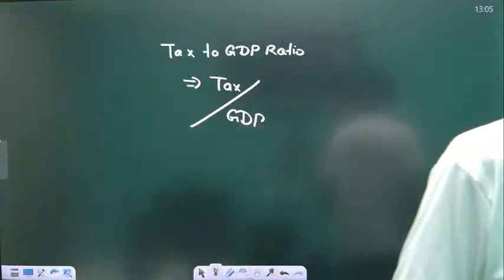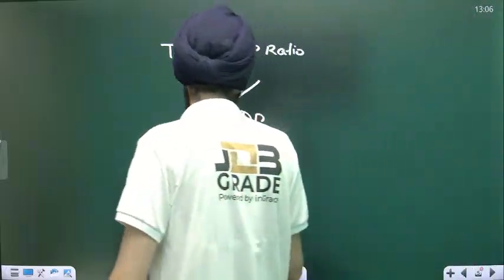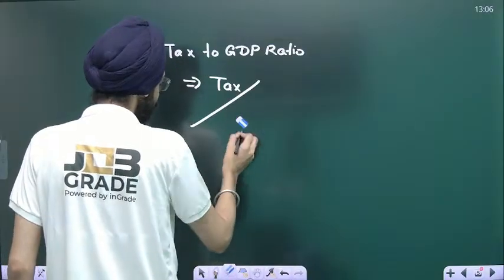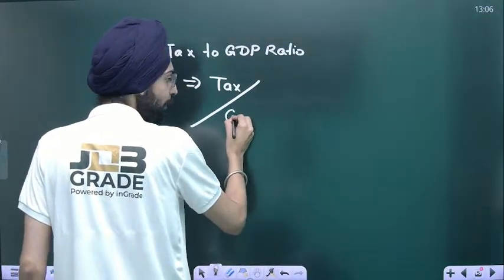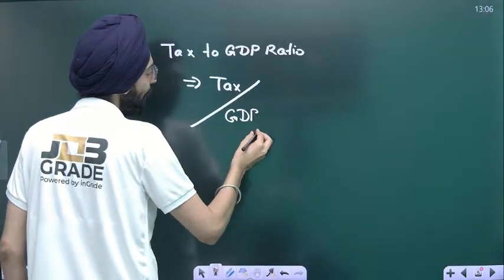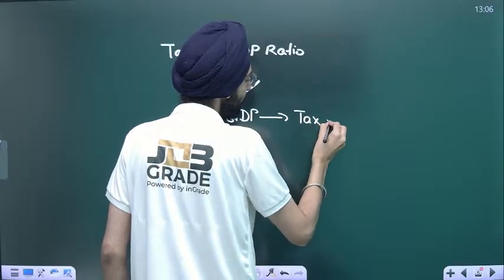What are the reasons that it could be less? If you see certain reasons, one is tax evasion.